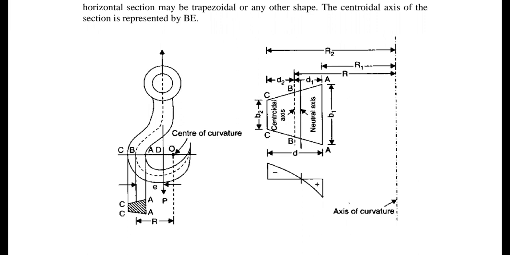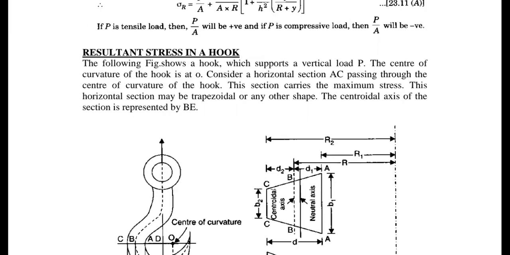Please observe that the section carries the maximum stress, and consider the horizontal section AC passing through the center of curvature of the hook. This is the horizontal section, and it may be trapezoidal or any other shape. So that means it could be anything.